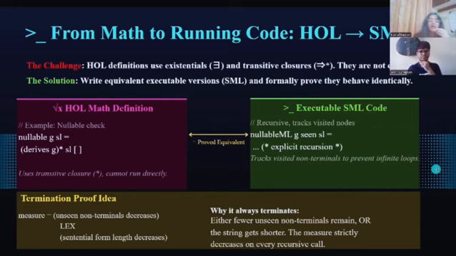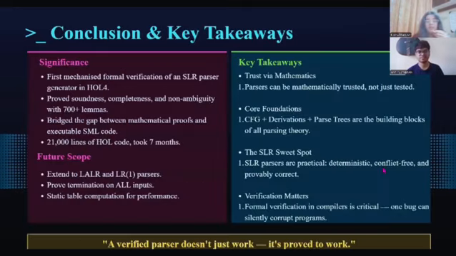To conclude, this paper presents the first machinized formal verification of an SLR parser generator in HOL4. The authors proved soundness, completeness, and non ambiguity using over 700 lemmas in 21,000 lines of code, taking 7 months. They also bridged the gap between formal mathematical definitions and actually executable SML code. For future work, they propose extending these proofs to LALR and LR1 parsers, proving termination on all inputs and computing tables statically for performance.